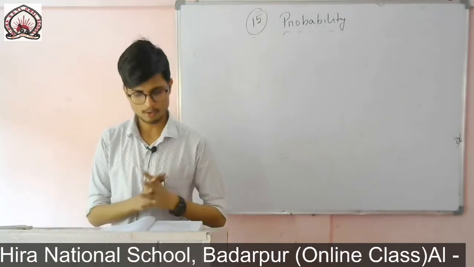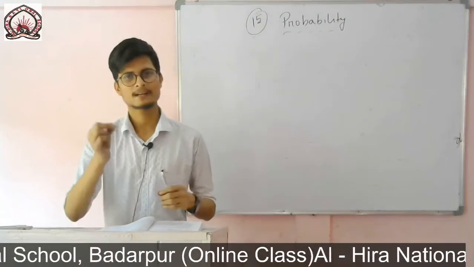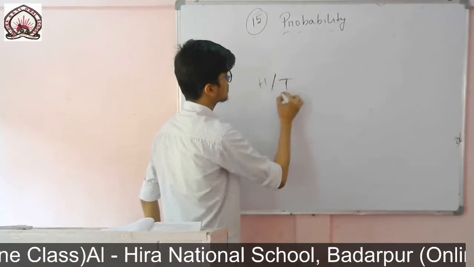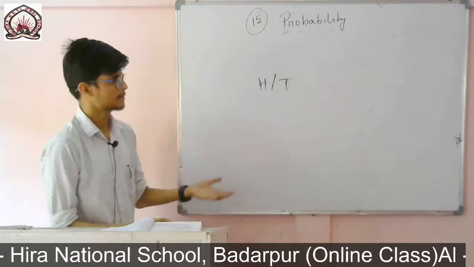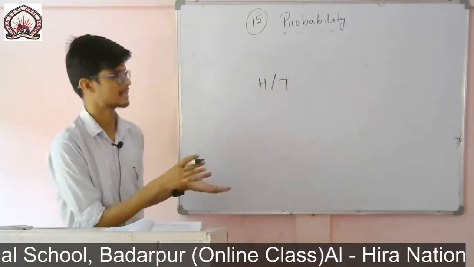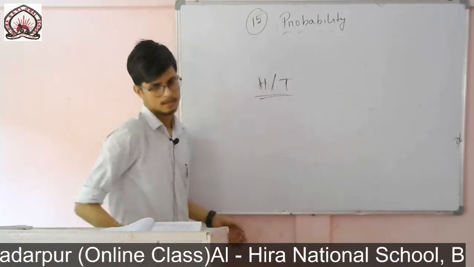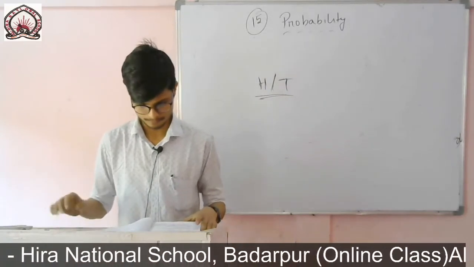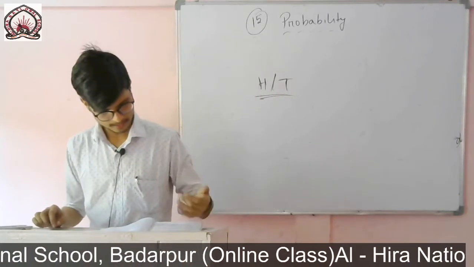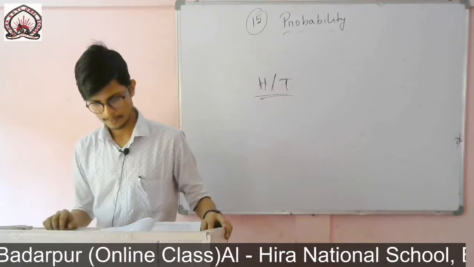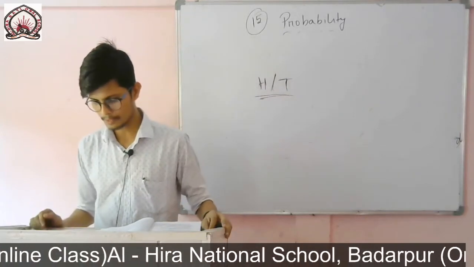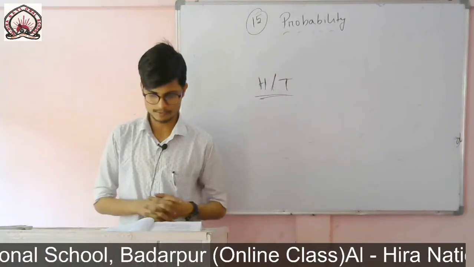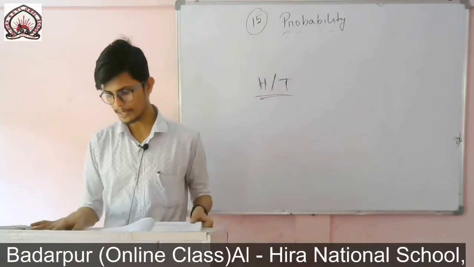Again I am saying, when we toss a coin, the possible outcomes are only head or tail, whether it will be a head or it will be a tail. So it is unpredictable whether it will come head or tail. So it is taken as an unbiased, fair way of starting any match, or deciding the side which will choose bat or ball. Here it is given about a football game, so same thing. When we toss a coin, the possible outcomes are only two, head and tail, which are equally likely outcomes. Therefore, the result of an individual toss is completely unpredictable.